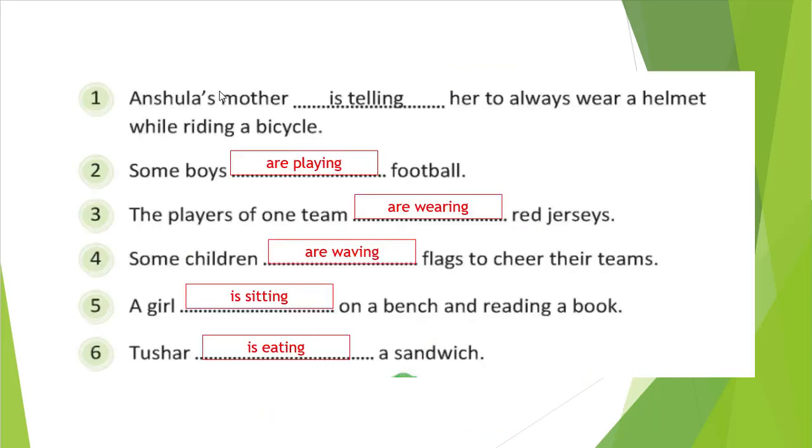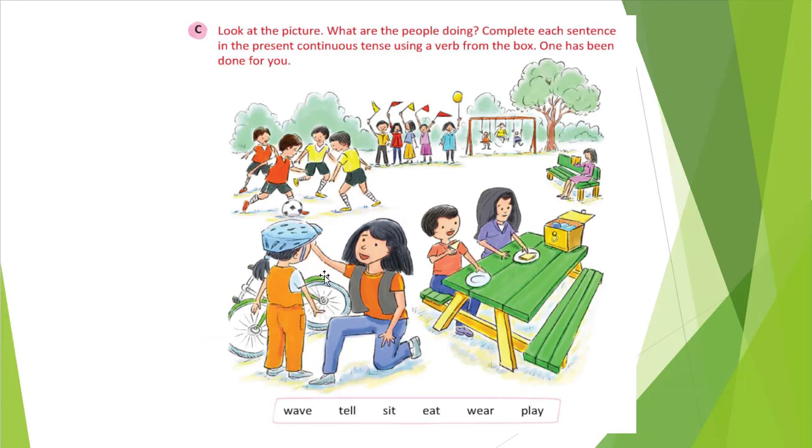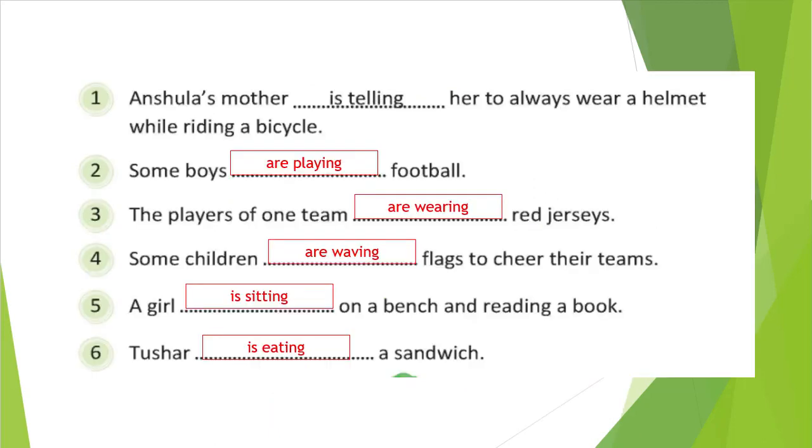Okay. First one. Anshula's mother. So mother is there. Blank space her to always wear a helmet while riding a bicycle. So Anshula's mother, that means she. So we will write is, and tell. We will use tell, the verb from our box. So is telling her to always wear the helmet while riding a bicycle. Okay.